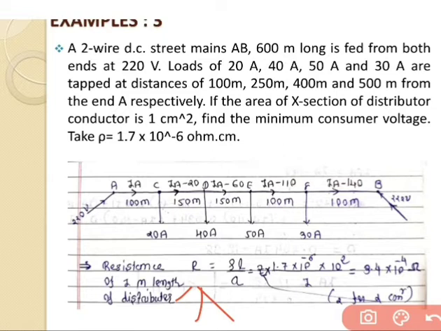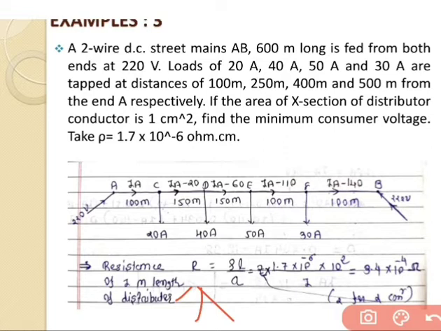So we have put the value of L equal to 1 meter, which is 100 centimeter, because the value of rho is given in terms of ohm centimeter, so we converted meter into centimeter. The cross sectional area is again given as 1 centimeter square, so that is 1 as it is.